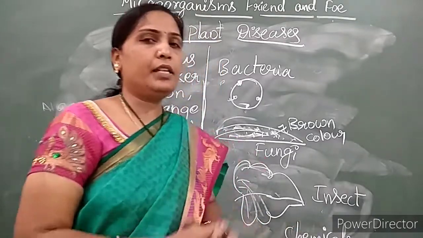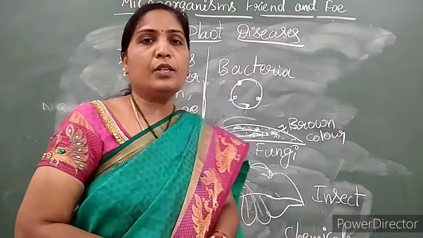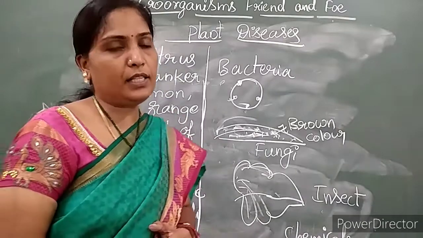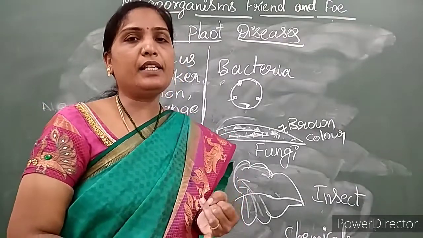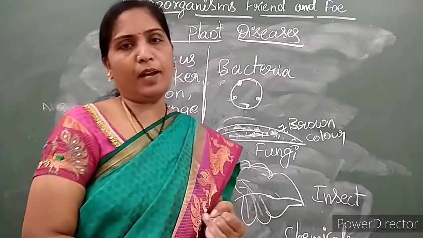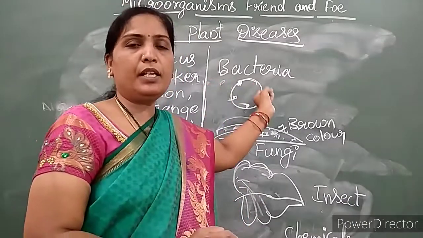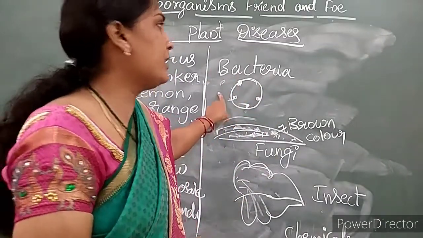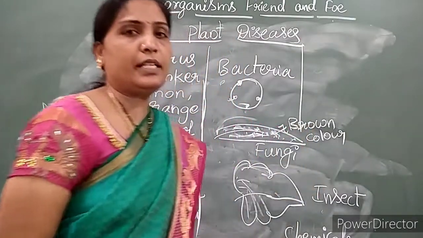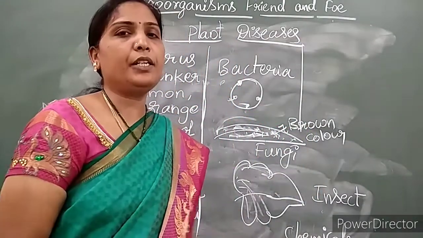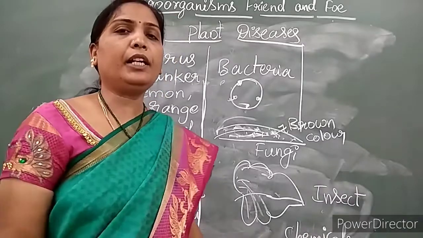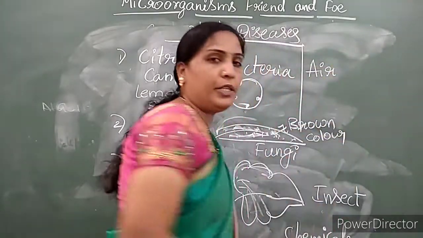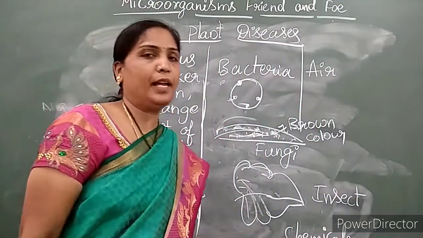So till now I think you understood about plant diseases. How many types of plant diseases did we discuss? Three types. One is citrus canker. Citrus canker occurs in which family? Citrus family. What microbe is causing this? Bacteria cause this citrus canker disease. In what mode is it transmitted from infected plant to healthy plant? Through air.